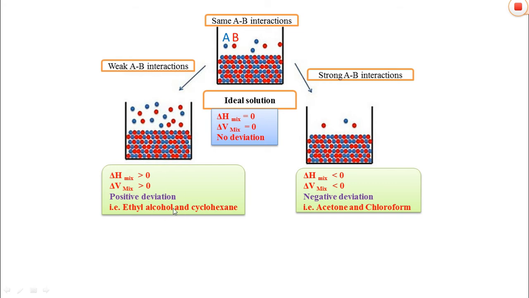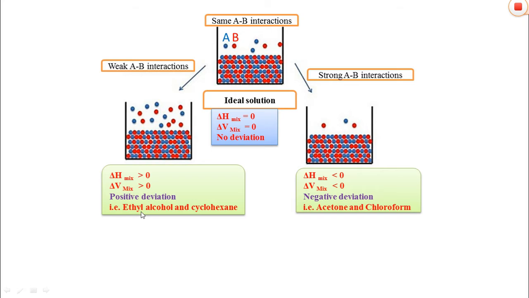Due to the weak interaction of ethyl alcohol and cyclohexane, they are not held together tightly, and as a result the delta V of mixing is greater than 0. To mix in each other, some heat is required. Therefore this type of dissolution of ethyl alcohol and cyclohexane is called endothermic dissolution.